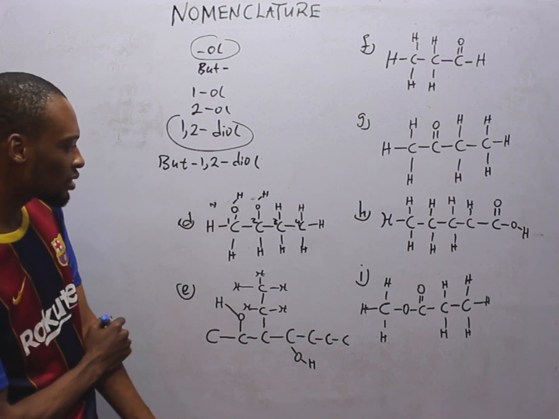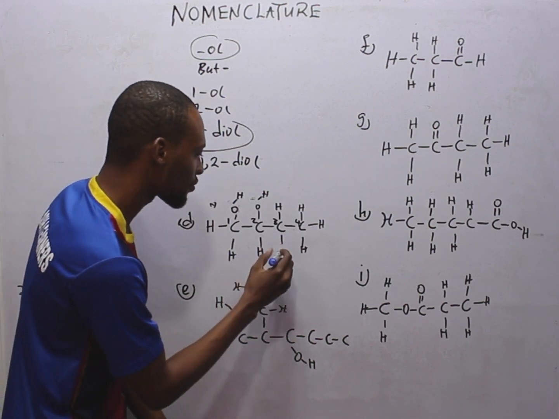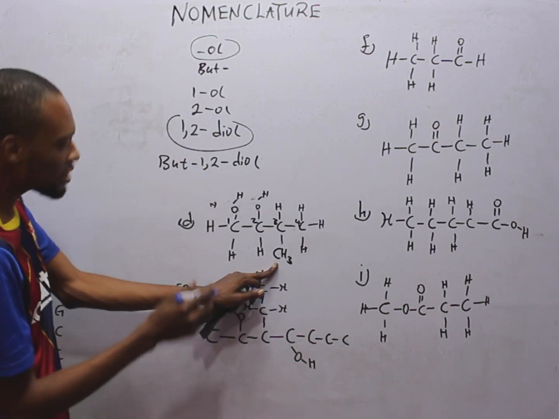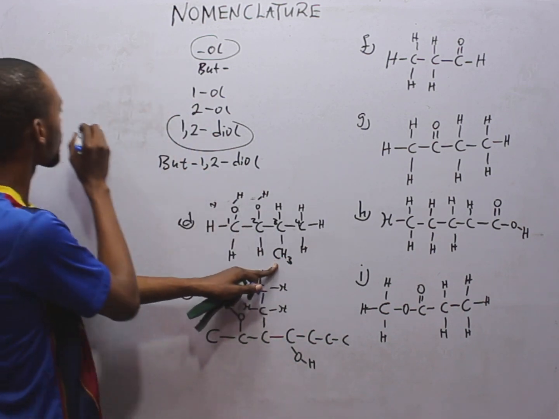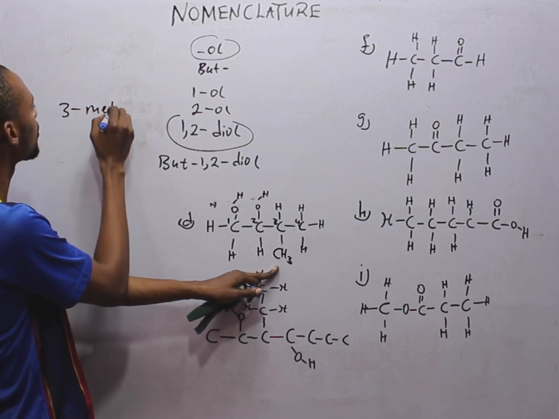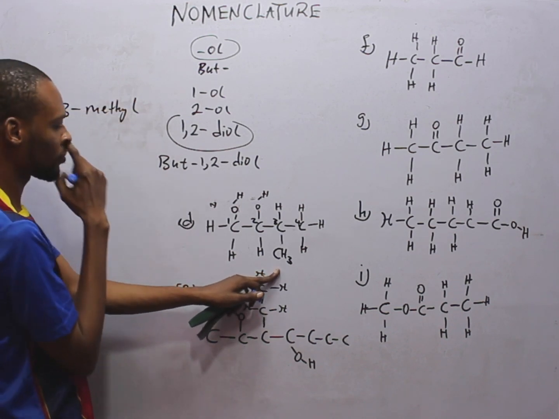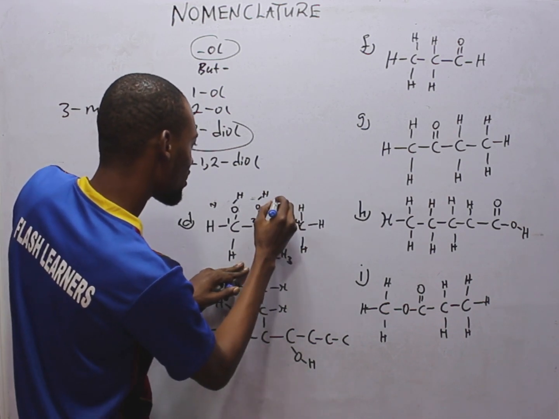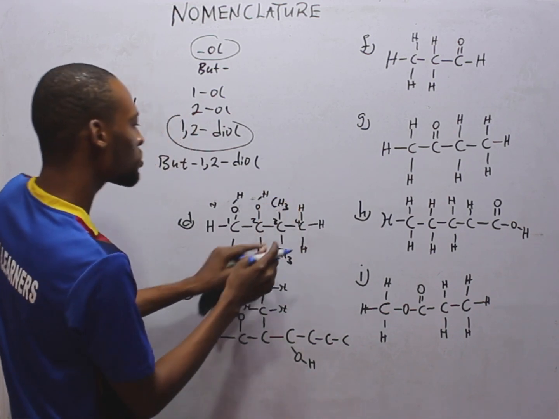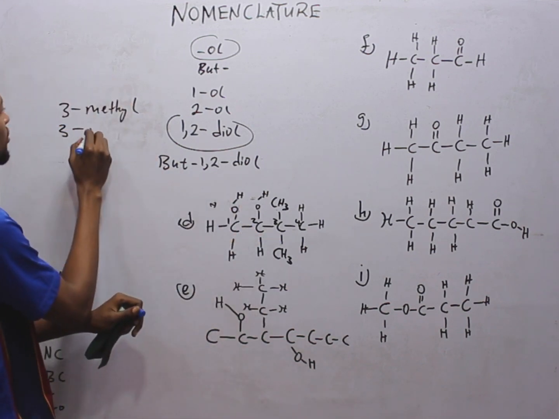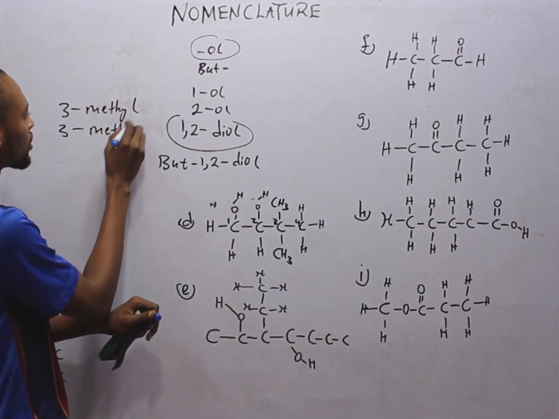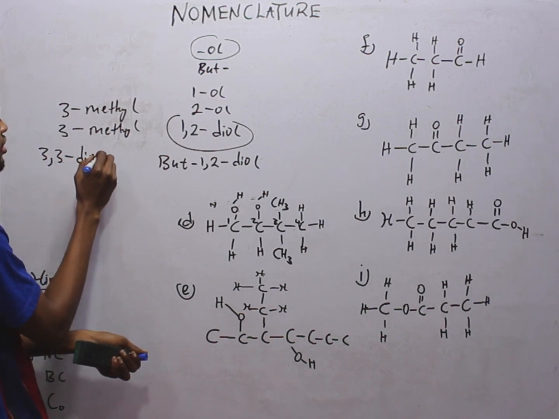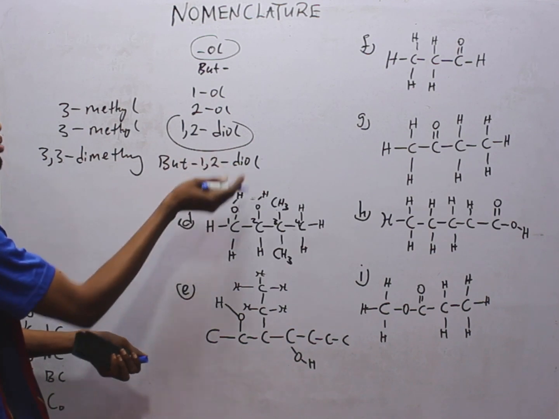What if there were a CH3 here? If there's a CH3 here, it means this is carbon 3. We have 3-methyl. What if there were another CH3 here? It means we have another 3-methyl. So can we say 3,3-dimethyl with 1,2-diol?